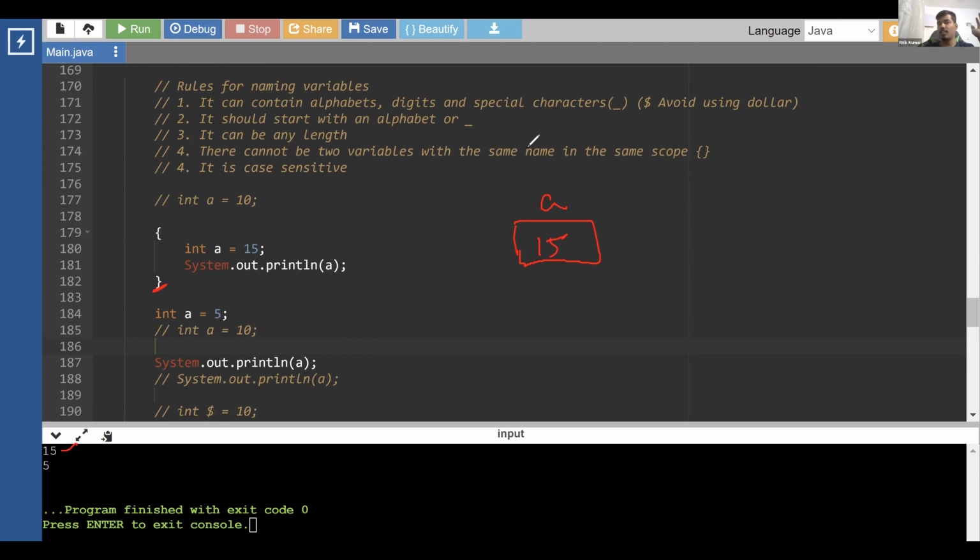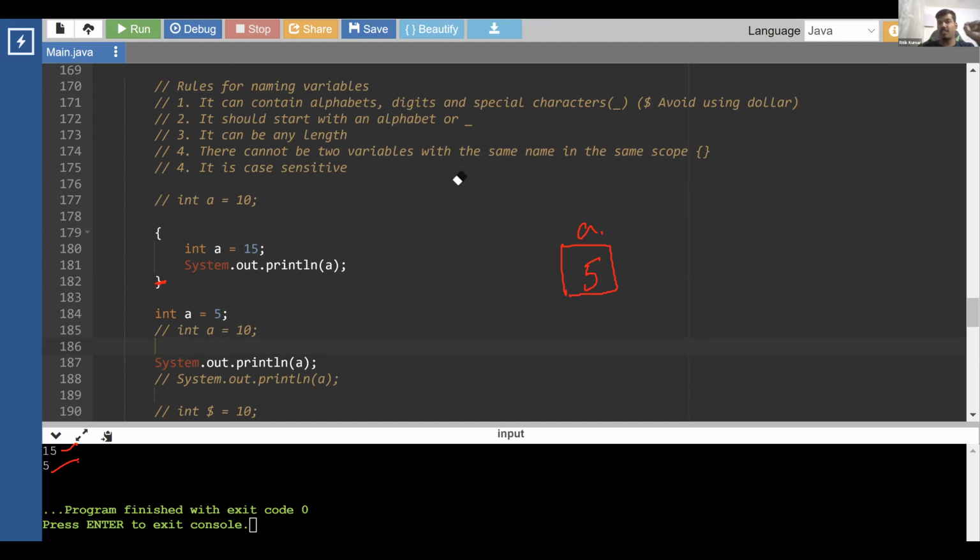Now, as soon as this scope ends, all the variables that you have created within it get erased from memory. After this line, there is no more variable with the name A. Now, when I come over here and try to create a variable with the name A, since there is no such variable already, we can create it. So we can create a with the value 5 and print it, so we print 5. If you want to update it, we can update it. But if you try to create one more A over here, it will not allow it, because it tells you there is already an A, so you cannot create one more A. So this second statement will fail.